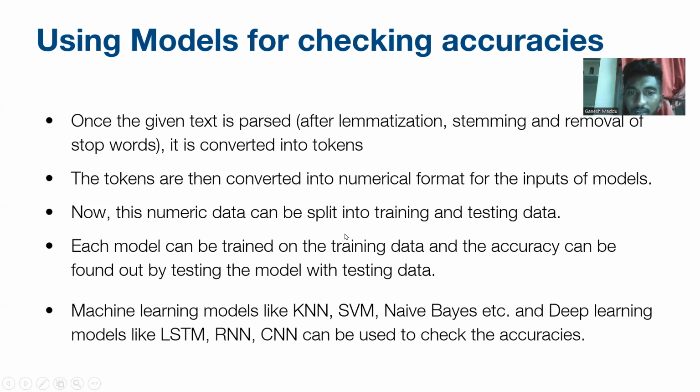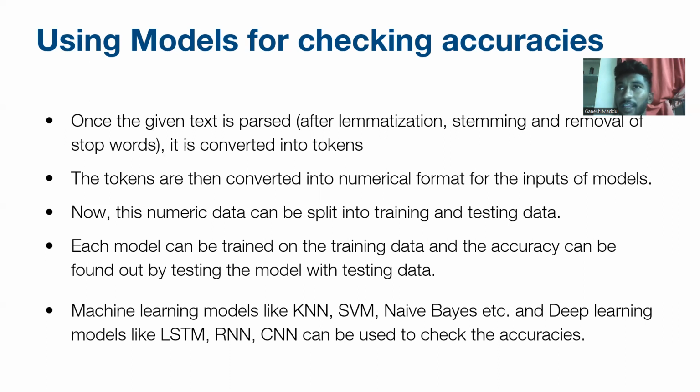The tokens are then converted into a numerical format as the input for models. Now the numerical data can be split into training and testing. Suppose we have a huge amount of data.